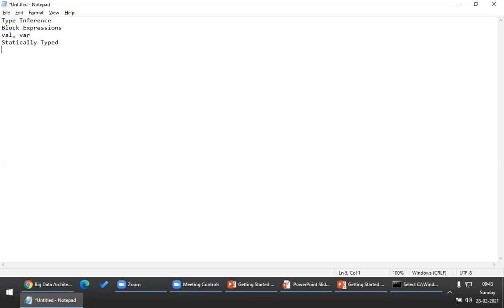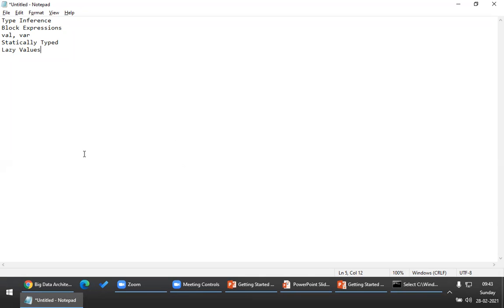It cannot be modified to some other type like string. And then we also learned about lazy values. What do we mean by lazy values? We can delay the initialization of the variables by adding lazy. Until you use it, it will not evaluate.